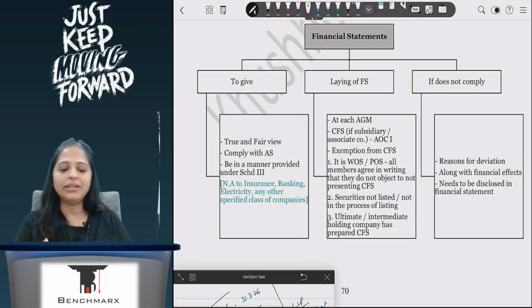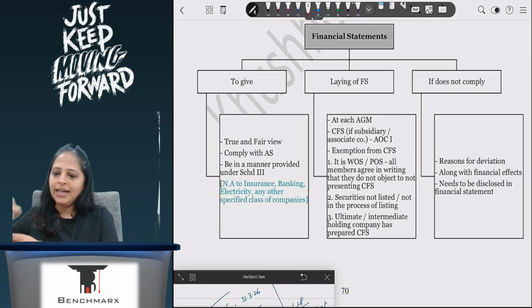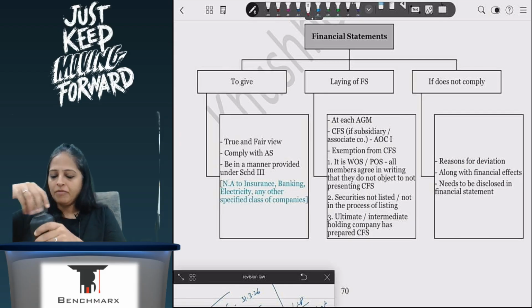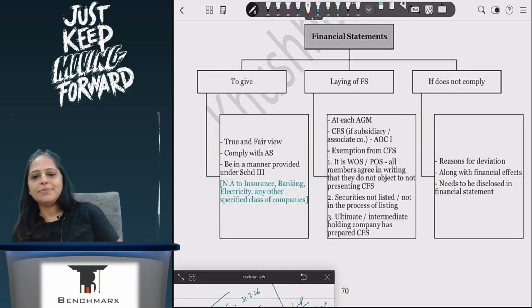I have to ensure that it is in English and that it is as close to my accounting standards as possible.